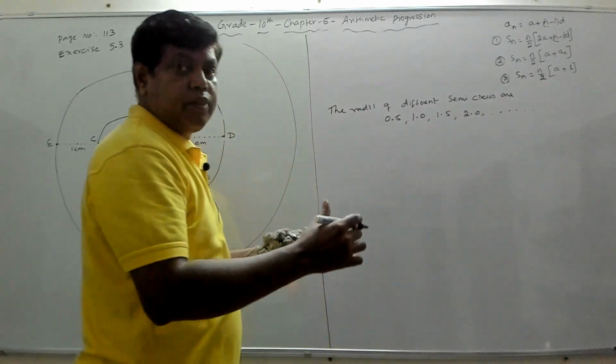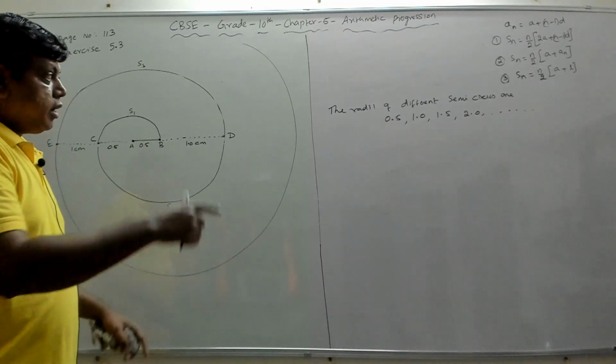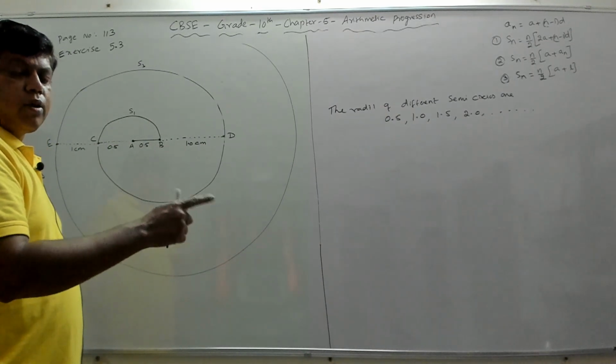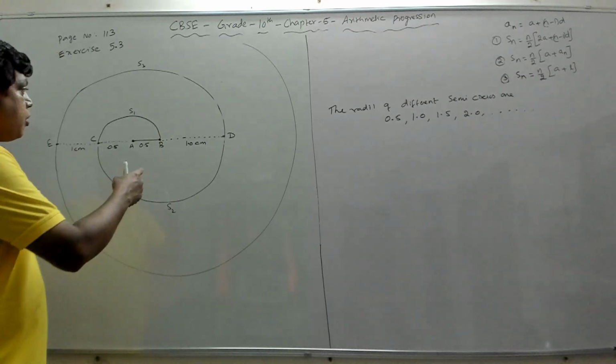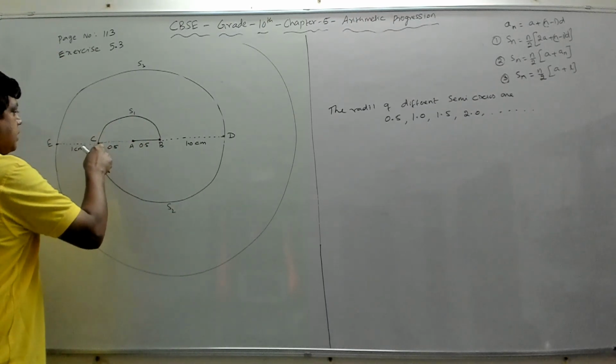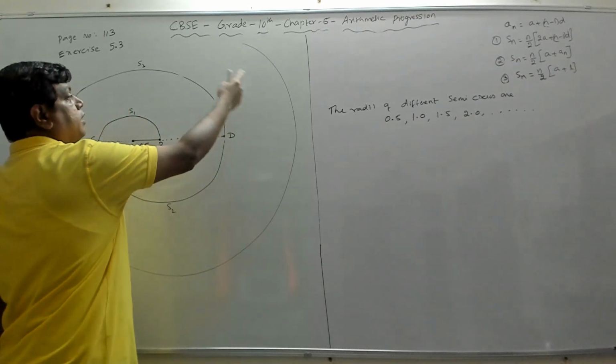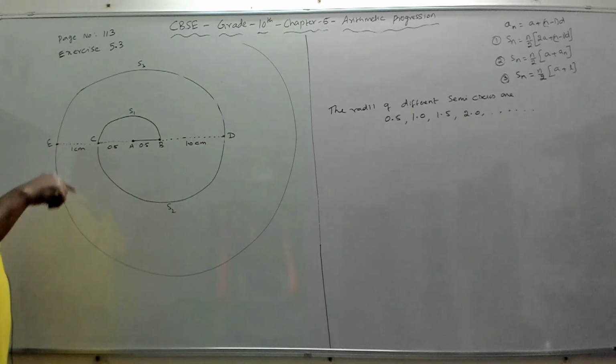Now we have to find the length of the spiral, which is equal to the sum of the lengths of all the 13 semicircles. If you add the lengths of semicircles BC plus CD plus DE, like that it goes on for 13 semicircles.